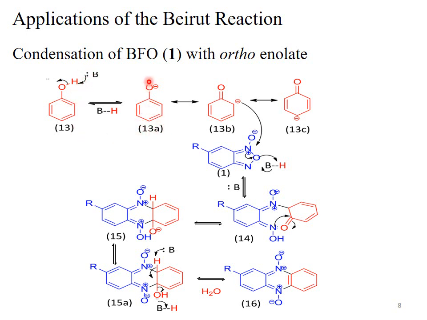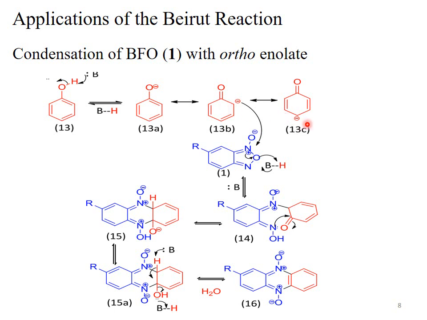It's a phenol, compound number 13, benzene. Base abstracts the acidic proton and we obtain 13A. It's a phenoxide ion. The negative charge of the oxygen is in resonance with the pi electron system of the benzene, and we have 2 resonating structures.